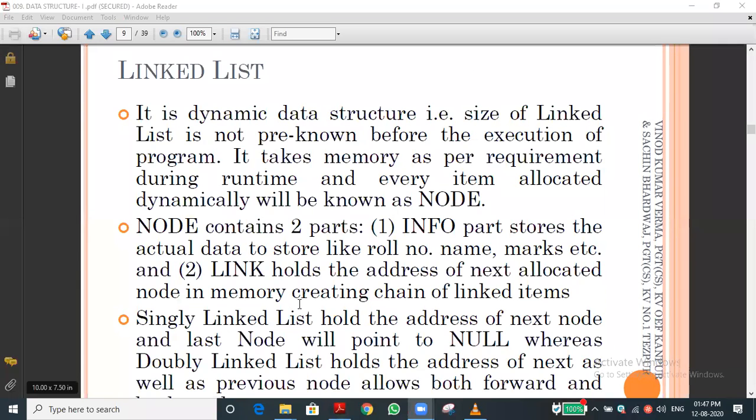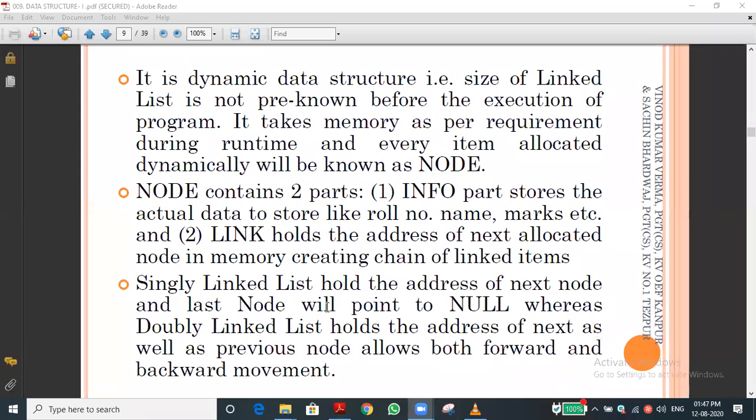Then in the linked list, two types of linked list are there. One is singly linked list. Another one is doubly linked list. What is the difference? From this you can easily understand. Singly linked list holds the address of the next node. That is what we discussed so far.